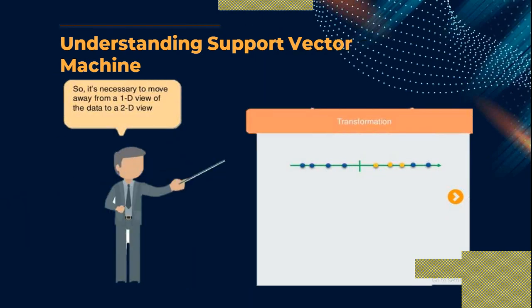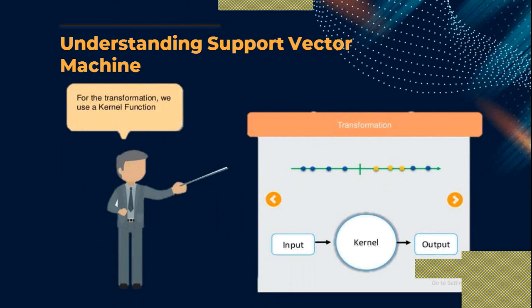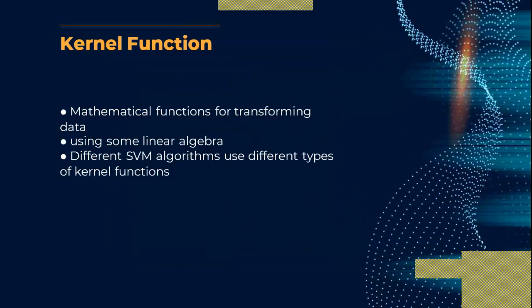One solution is to convert this one-dimensional data to a two-dimensional view, and here is a new concept we are introducing, called the kernel function. So what is a kernel function? In the kernel function we give some input, and the kernel function gives some output. But what exactly is meant by the kernel function? The kernel function is a mathematical function for transforming the data.